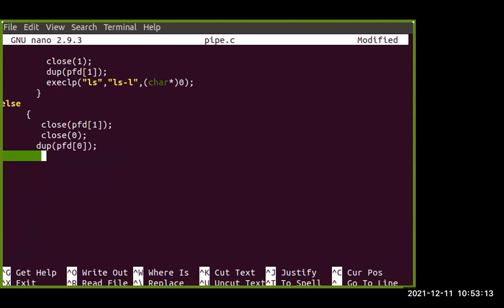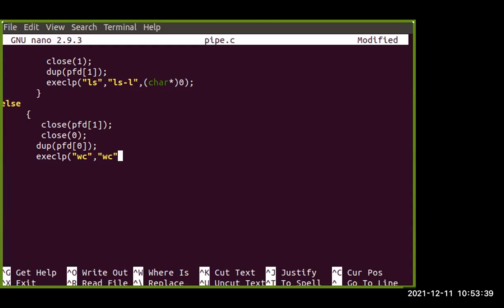and then again the execution of another command. We are actually trying to run two commands at the same time with the help of this piping function. This pfd is the part that does the piping, piping the connection between the commands, and we are going to get the result with the help of those commands. Okay, so suppose wc, word count. WC stands for word count.